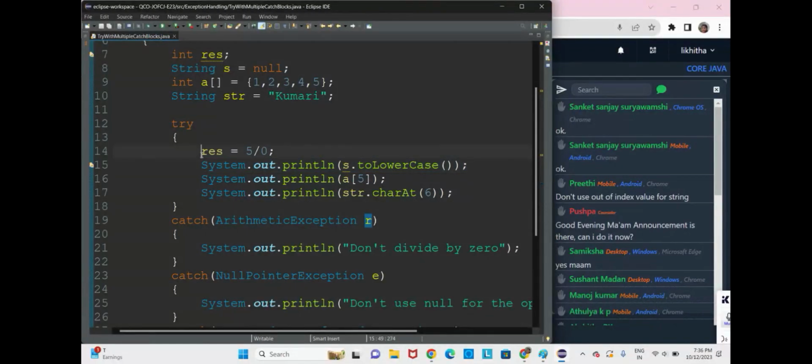If there is no error in the first line, the second line will execute, and like that everything executes neatly until there is an error. But if the first statement has an exception, it has been handled, that's it, the control doesn't go to the remaining statements.